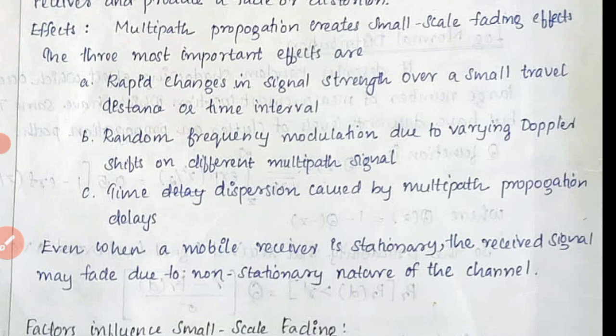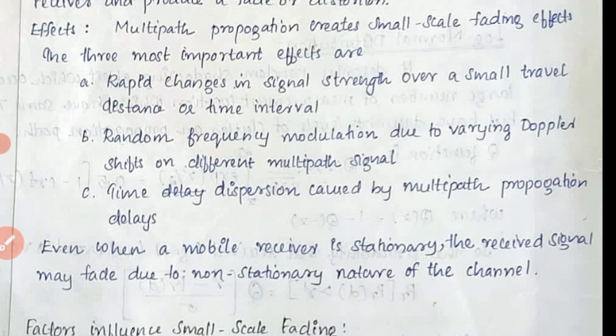Even when a mobile receiver is stationary, the received signal may fade due to the non-stationary nature of the channel. Suppose we place a mobile in a particular place and keep it still, and we are not moving the mobile. At that time also there will be a chance for fading.